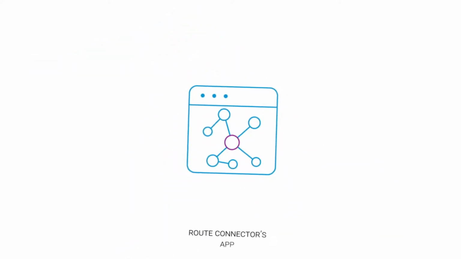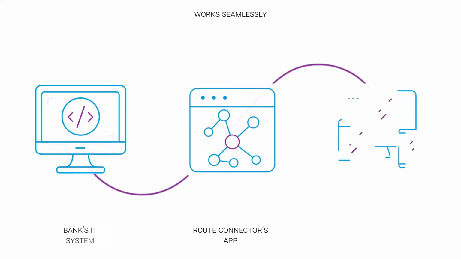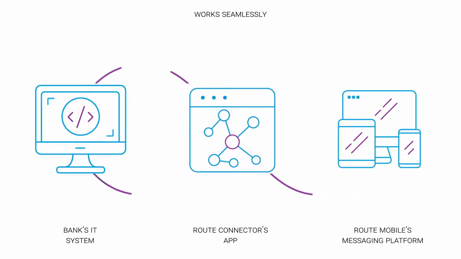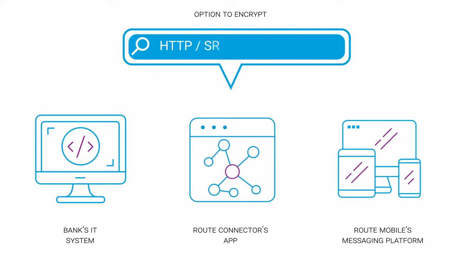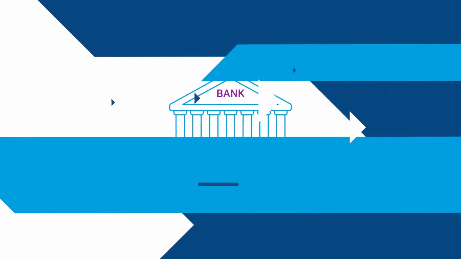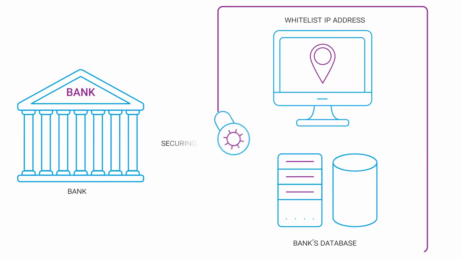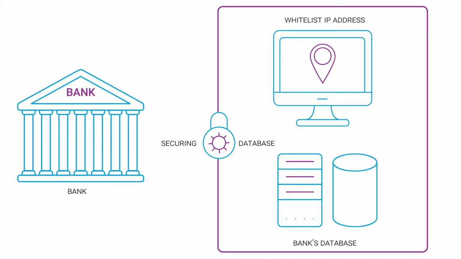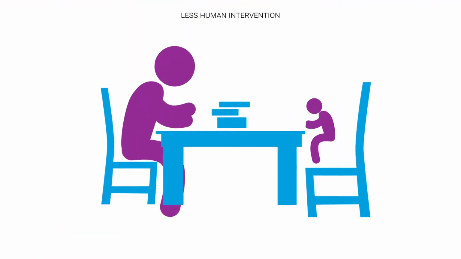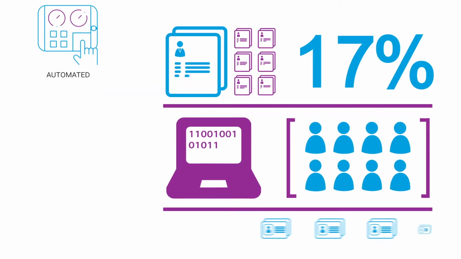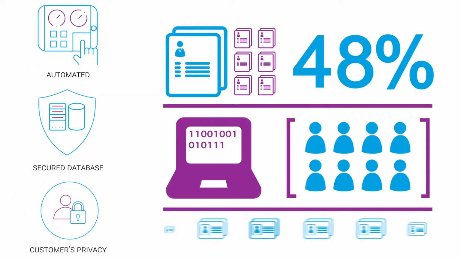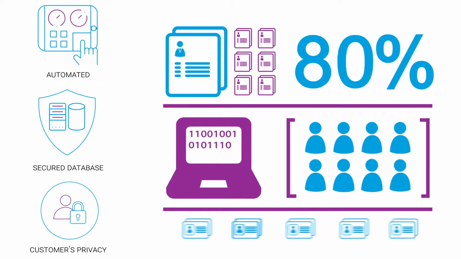The application works seamlessly with your ID systems and Root Mobile's messaging platform. It gives you an option to encrypt connection using HTTP or SMTP over SSL or TLS. Banks can also whitelist their IP address, thereby securing their database and maintaining complete control of managing messages. With less human intervention, automate your messaging process, secure your database within minutes, thereby protecting your customer privacy.